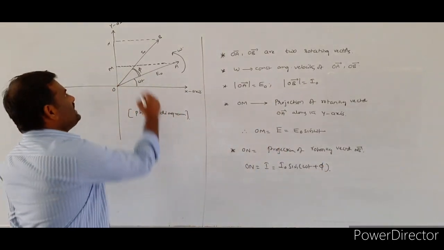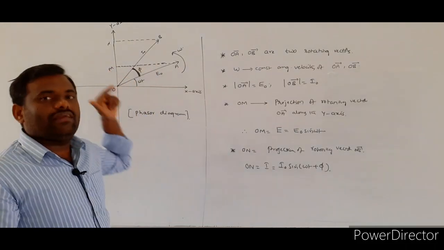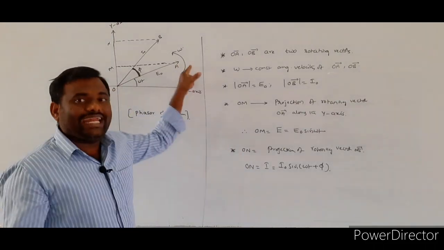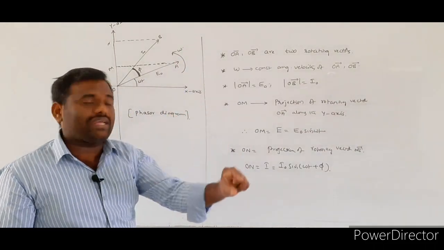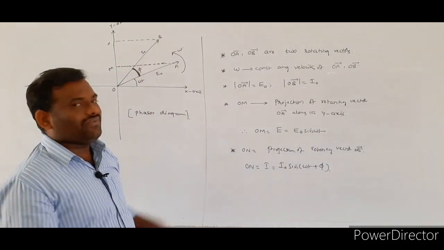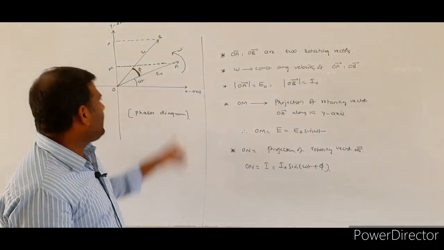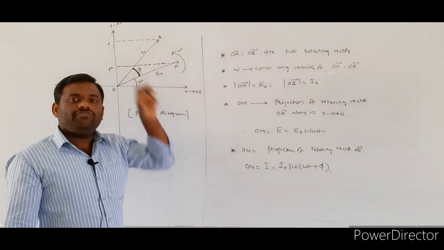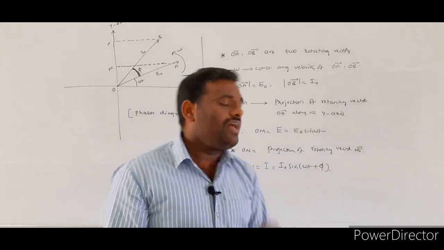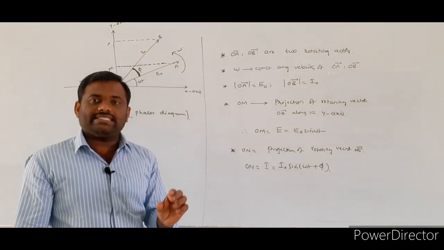What is the phi here? From the given diagram, there is some phase angle existing between the two rotating vectors. OA bar is one rotating vector and OB bar is the other rotating vector. Between these two rotating vectors, some phase angle will be there, represented by phi, which gives the phase angle between the instantaneous current and the instantaneous EMF. Like this, we explain the phasor and the phasor diagram.